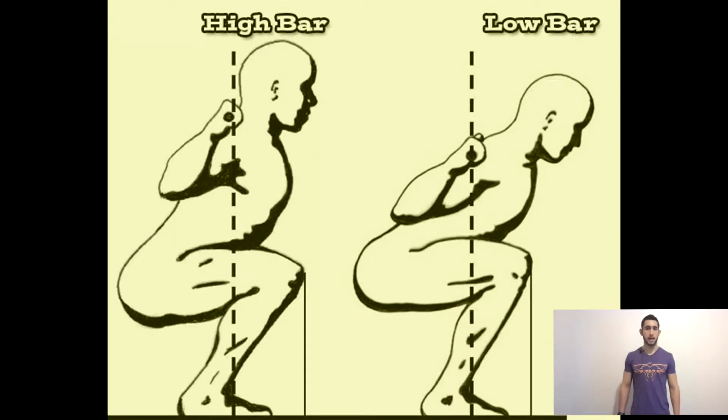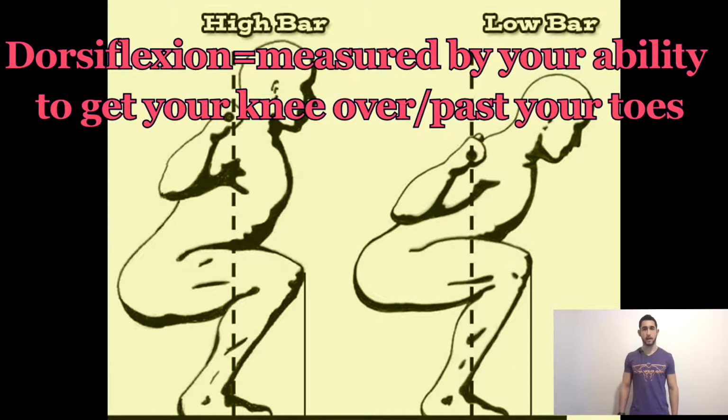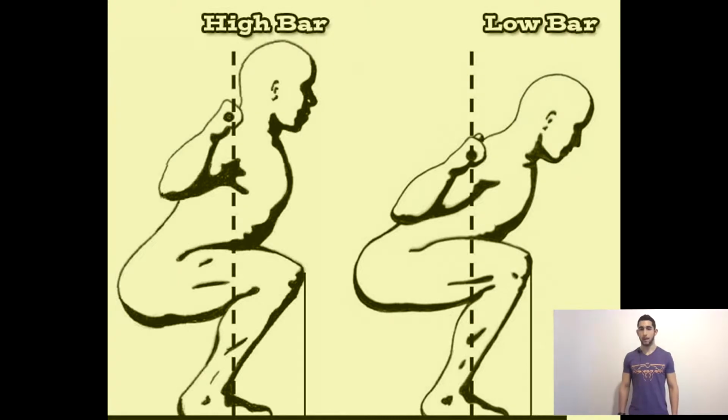Both the front squat and the high bar back squat require more dorsiflexion and a smaller knee angle, with a larger hip angle. The low bar back squat, however, requires a smaller hip angle, a larger knee angle, and less dorsiflexion. Depending on the length of your limbs and your mobility, you can decide whether to take a high bar back squat, a low bar back squat, or a front squat.